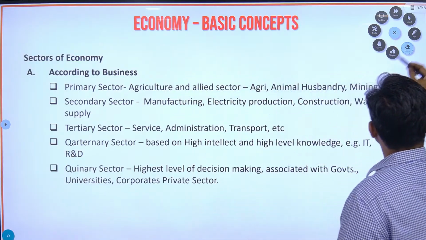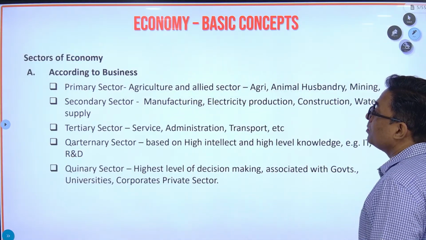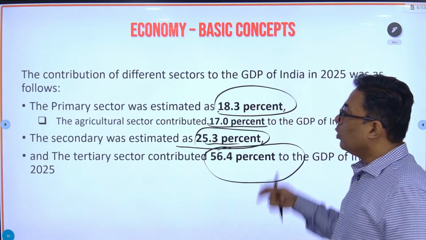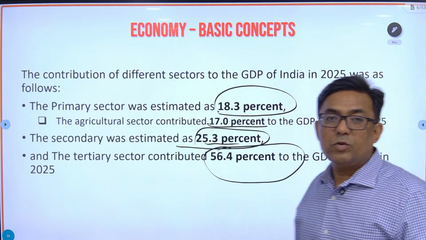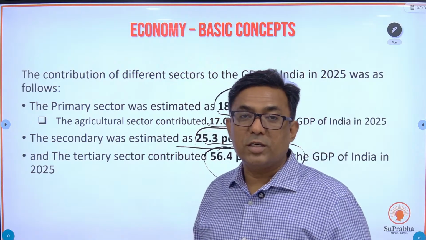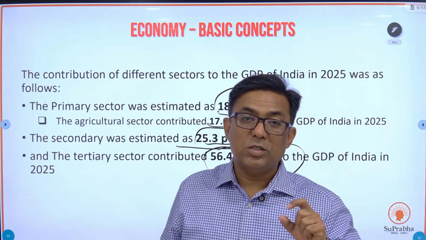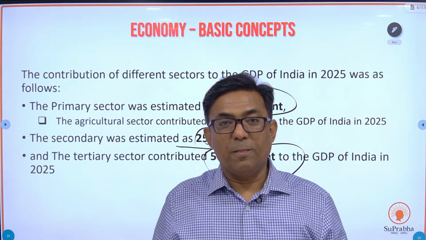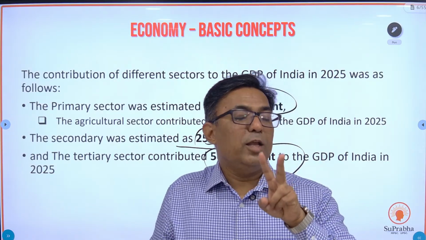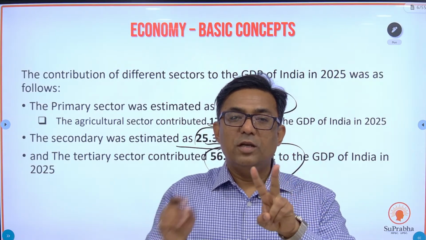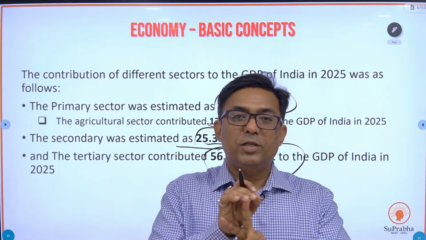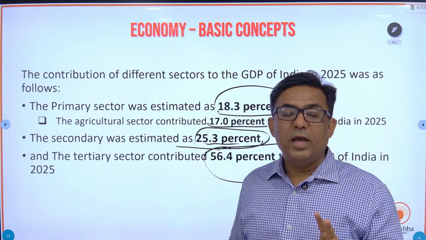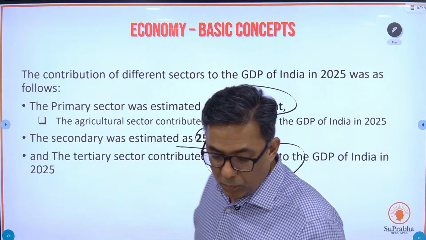So you know what primary, secondary and tertiary sectors are, then you go ahead with the data: what is the contribution of each sector? Questions will be based on this data, so you mug up this thing. Again, economy is easy, only two aspects: understand the concept, mug up the data. That's all you'll require for your exams. Fine.